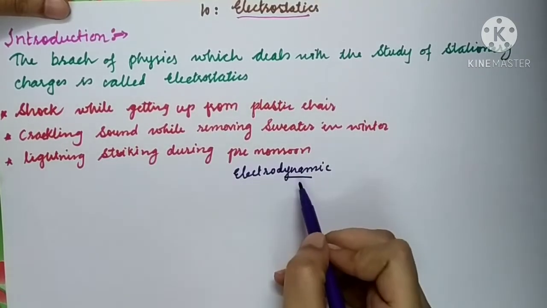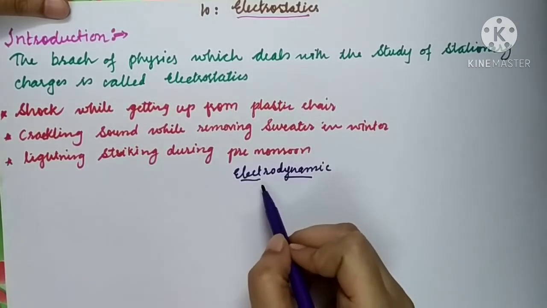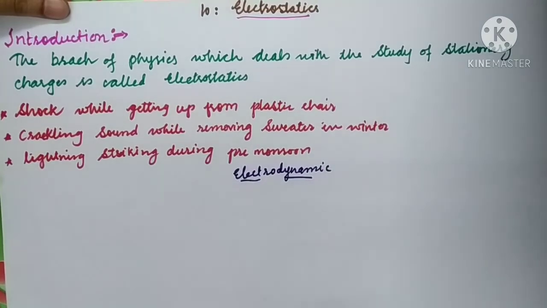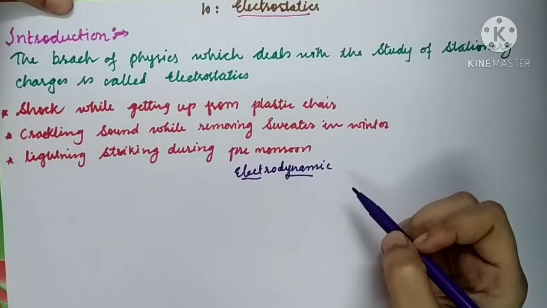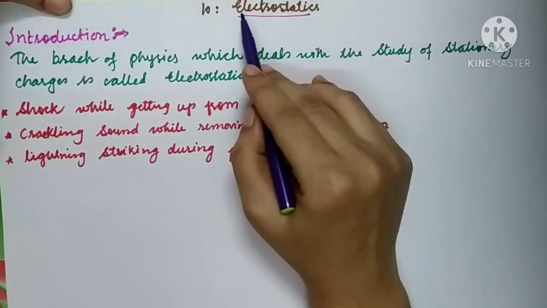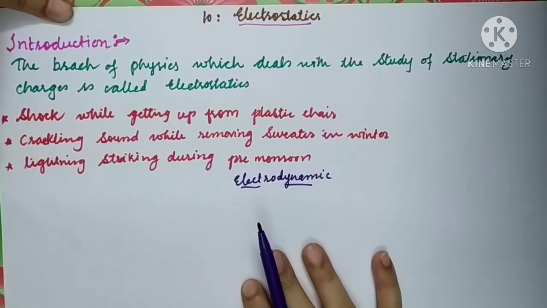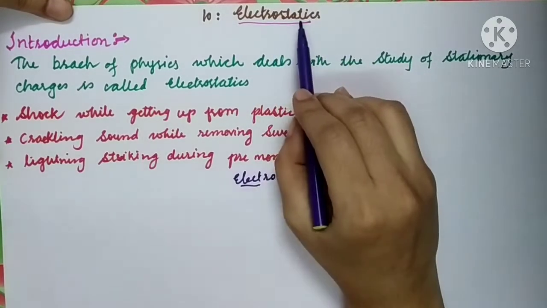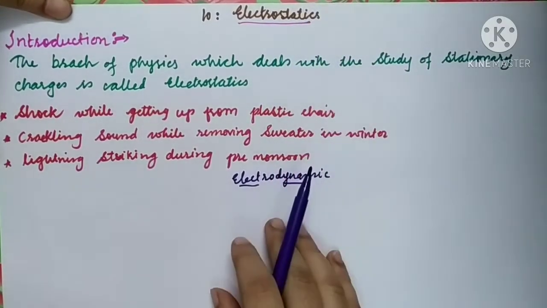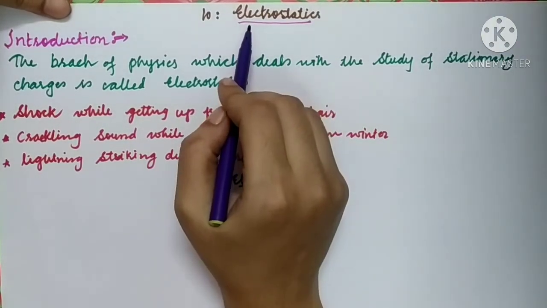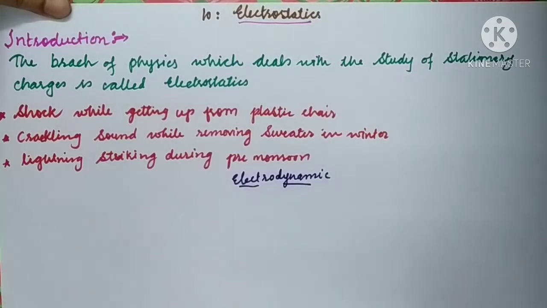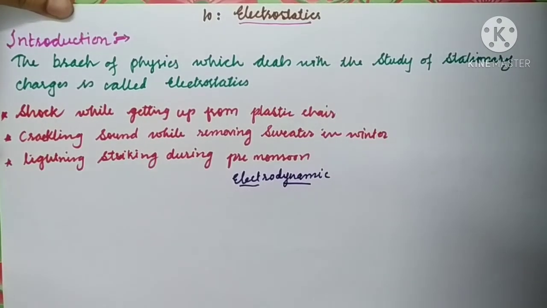Dynamic means motion. Electro means charge. Means when you study the charges in motion, that study is called as electrodynamic, or it is also called as current electricity. Similarly, let us concentrate to our topic, which is named as electrostatics. Static means what? Static means stationary, in a state of rest, and electro means charge. So the meaning of electrostatics would become study of stationary charges, or study of those charges which are there in a state of rest.